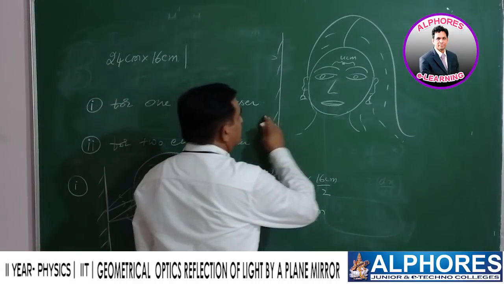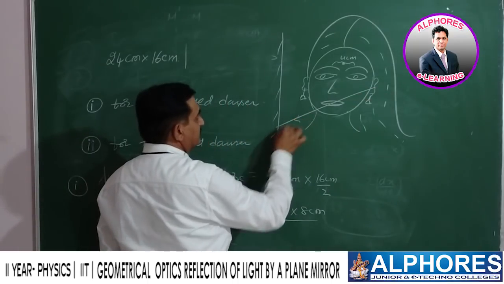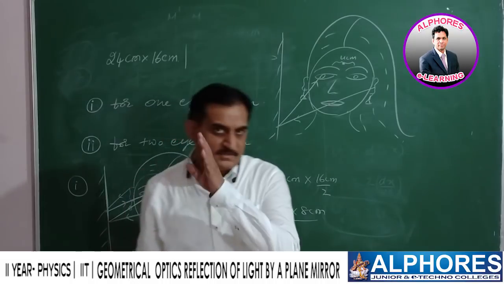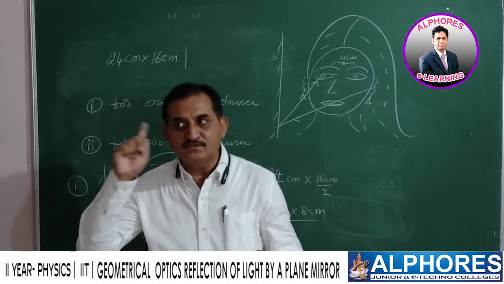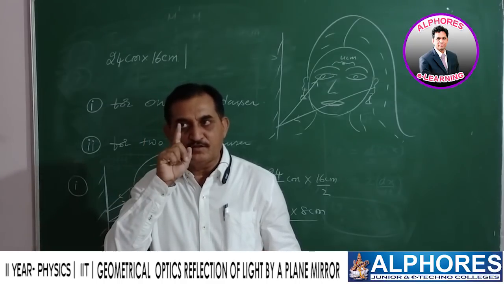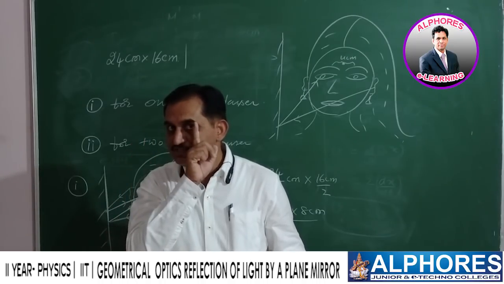This is the plane mirror. From this ear, the light is incident on the plane mirror and reaches the second eye. The extreme position of the second eye means the light is coming here and reaches here, the maximum distance. Of course, the light is also falling on this eye and we are taking the maximum extension, that is the extreme level.